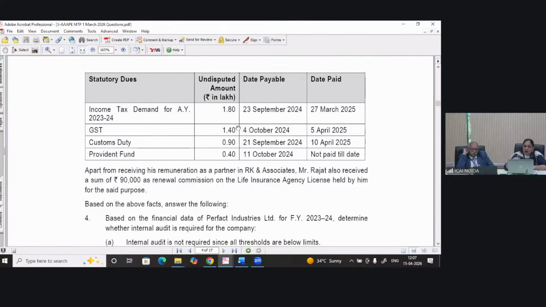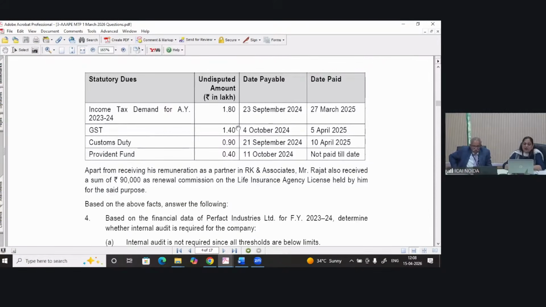Custom duty of 0.90 lakh means 90,000. It was due on 21st September. And if we calculate 6 months, it will be in March only. And on 31st March, it is still pending. So it will definitely be reported, though it is paid on 10th April, right? If it is paid on 8th April also, then also it will be reported.